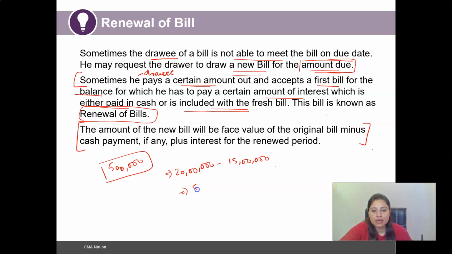So 5 lakh becomes the face value. The amount of the new bill would be the face value of the original bill minus the cash payment, if any, plus interest for the renewed period. So this 5 lakh plus the interest charged for the renewed period.